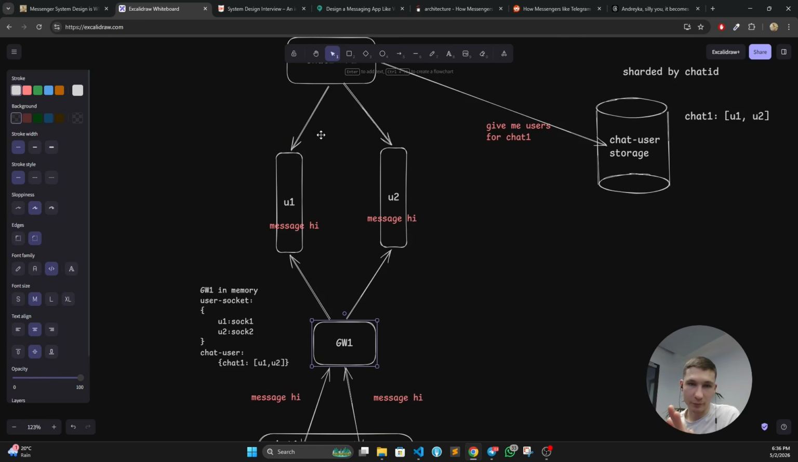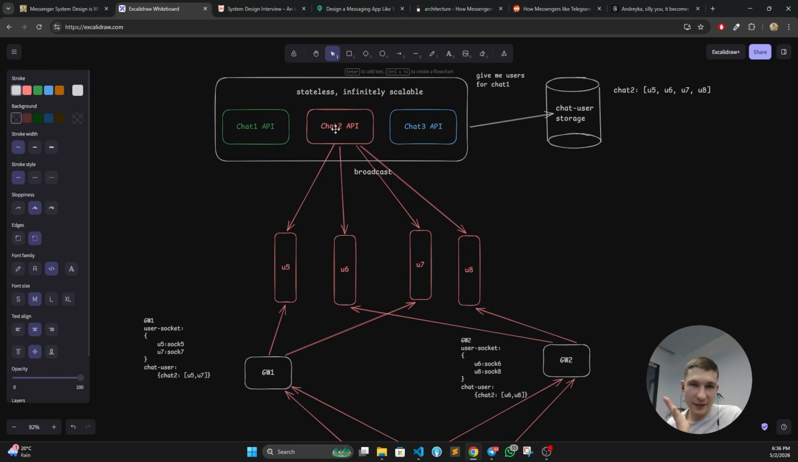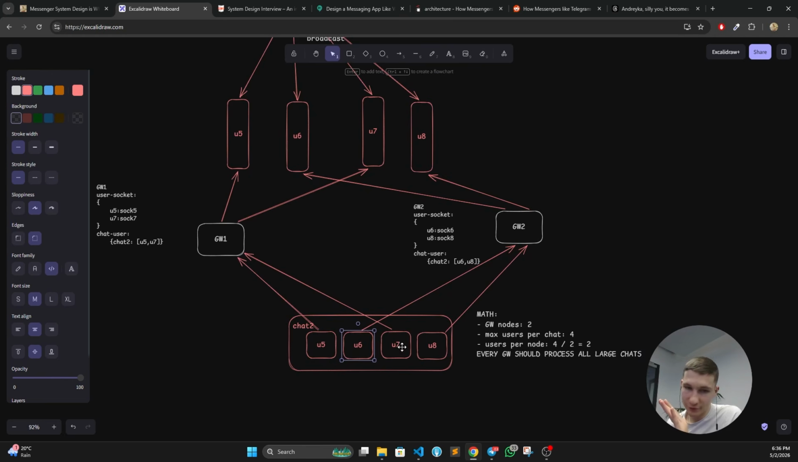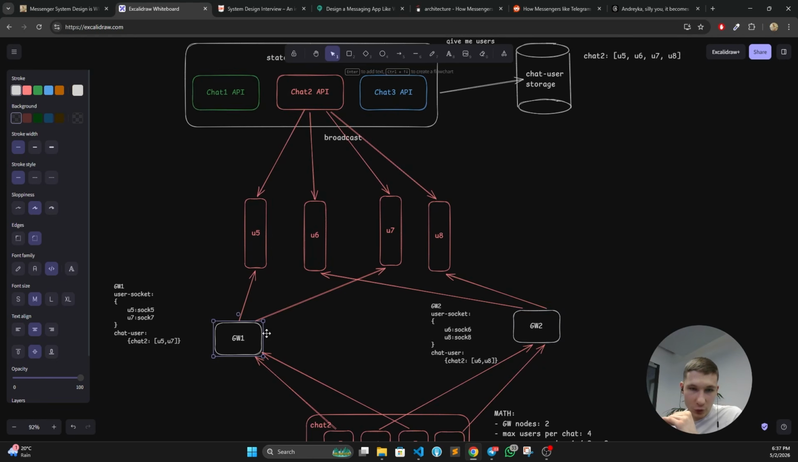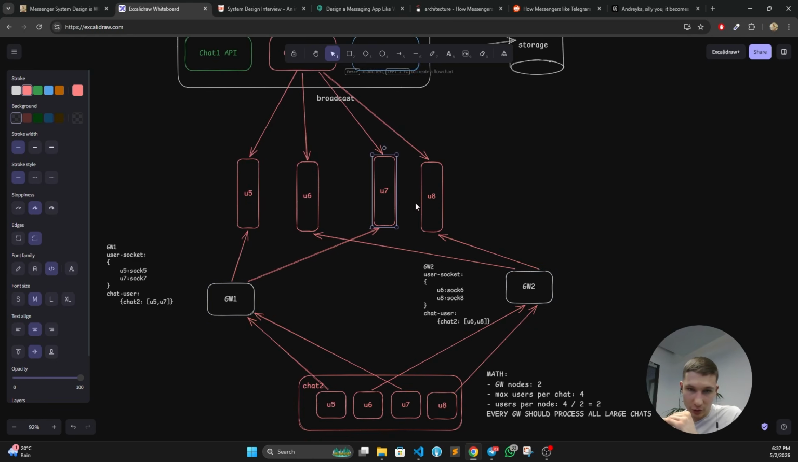Let's consider a bigger case. Right now, let's say we have just chat 2 with 4 users in it. We are connecting to gateway nodes via round robin, basically randomly. Let's assume it's working great, so we get evenly distributed user connections. Now, all of these gateway nodes need to connect to every single queue that a user is part of.